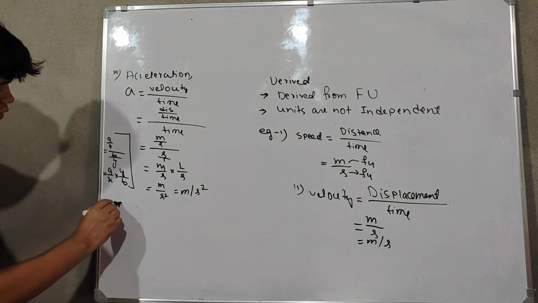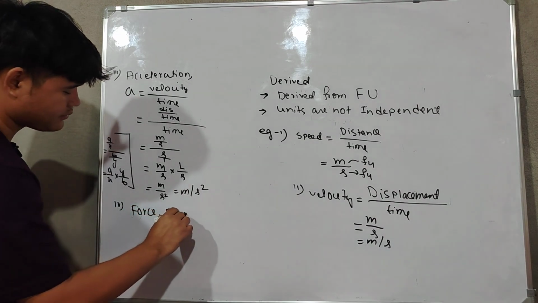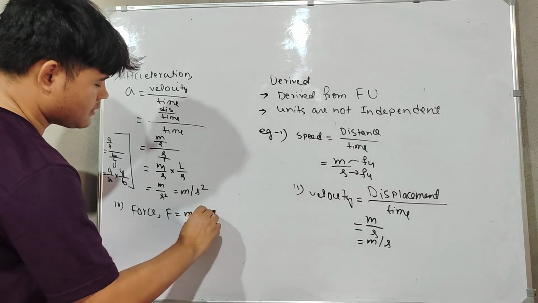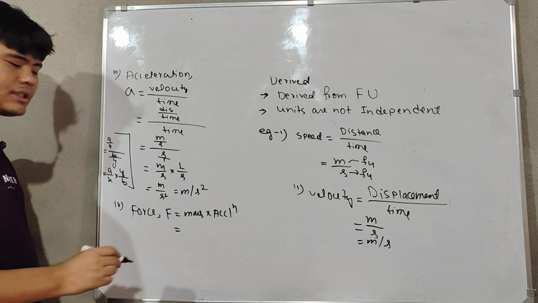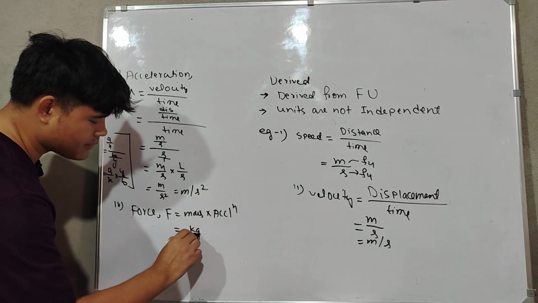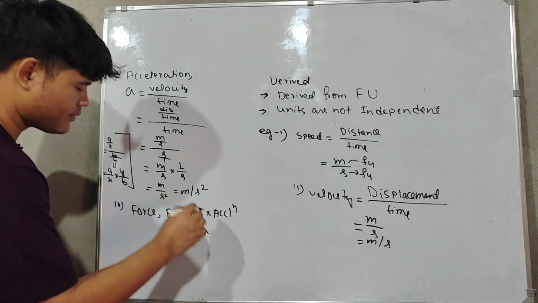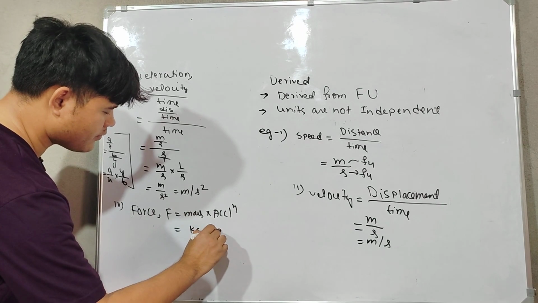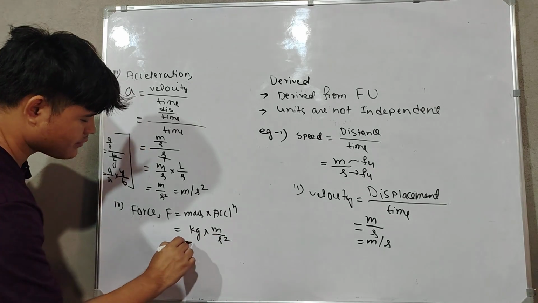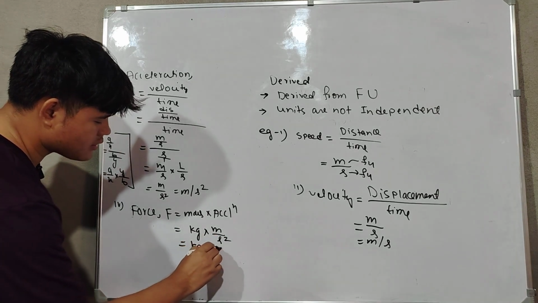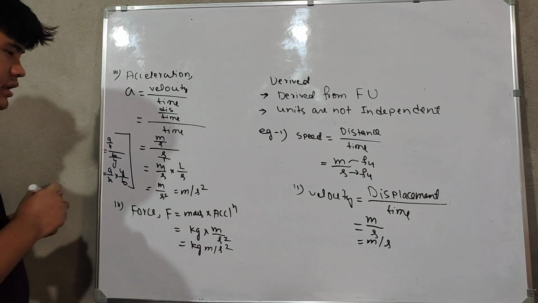Next we will find out for force. Force F is equal to mass into acceleration. So for mass, the SI unit is kilogram, kg, and acceleration we just got, so we can directly substitute it. If you know, just substitute. Meter per second square, so it will be kg meter per second square. This is the unit of force.